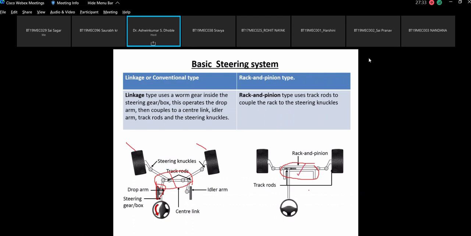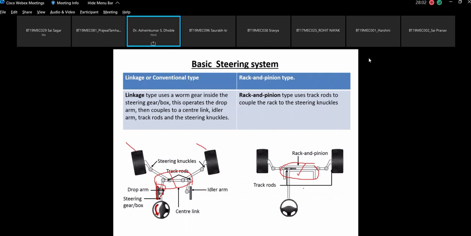So in your opinion, which system is good, whether the linkage type is good or the rack and pinion type of system is good? So what is your opinion, sir? Sir, linkage type. Okay, why should linkage type be good, sir? Sir, in rack and pinion, the wear will be more, but in linkage type, there will not be any wear.